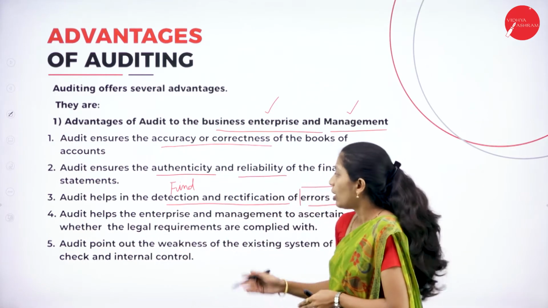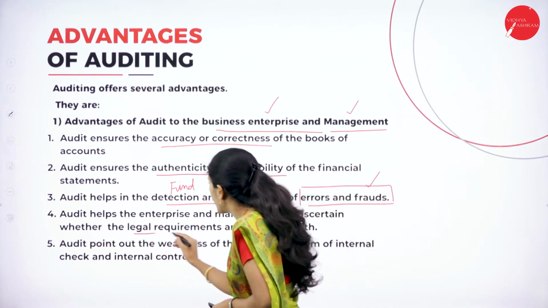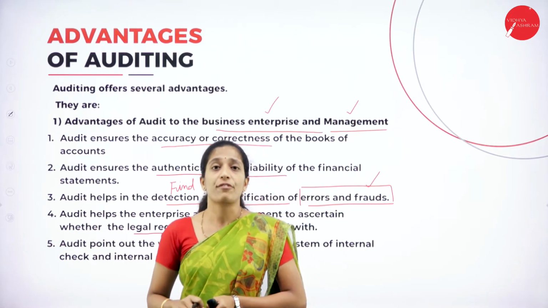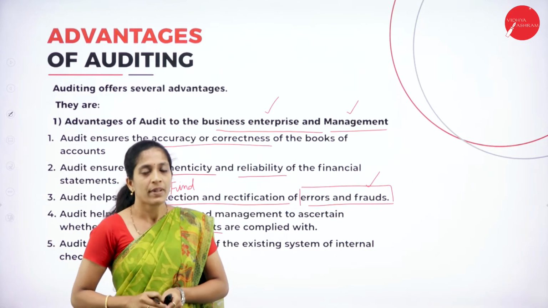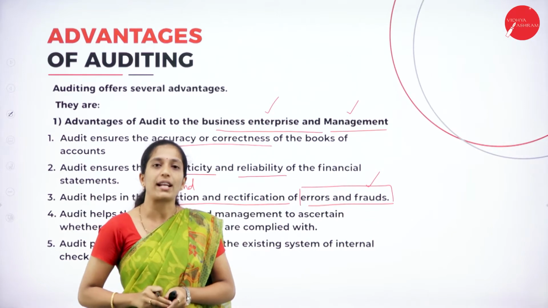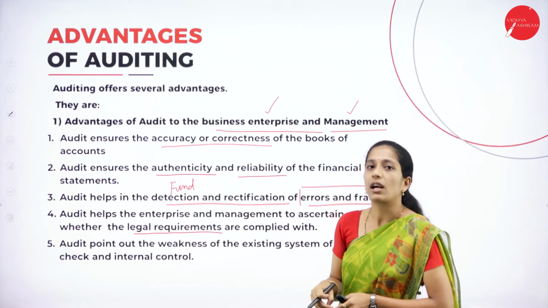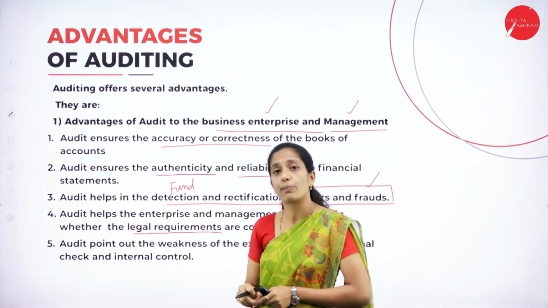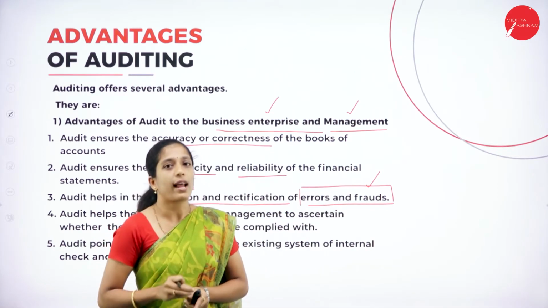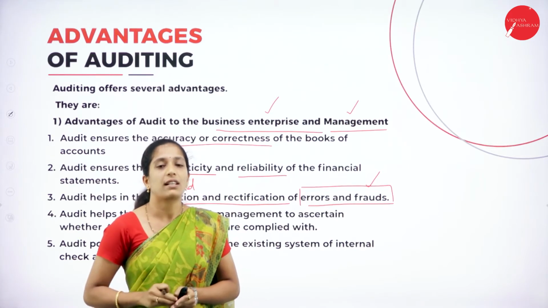And the fourth point is audit helps the enterprise and management to ascertain whether they are following legal requirements. While recording each and every transaction in the books of account, they have to go as per law. There are certain legal policies as well as principles to be followed. During this auditing process, the auditor will come to know whether the organization is maintaining books of account as per law or not. If they are going against law, then what happens? The accounting results will be false because they have to go as per the law.